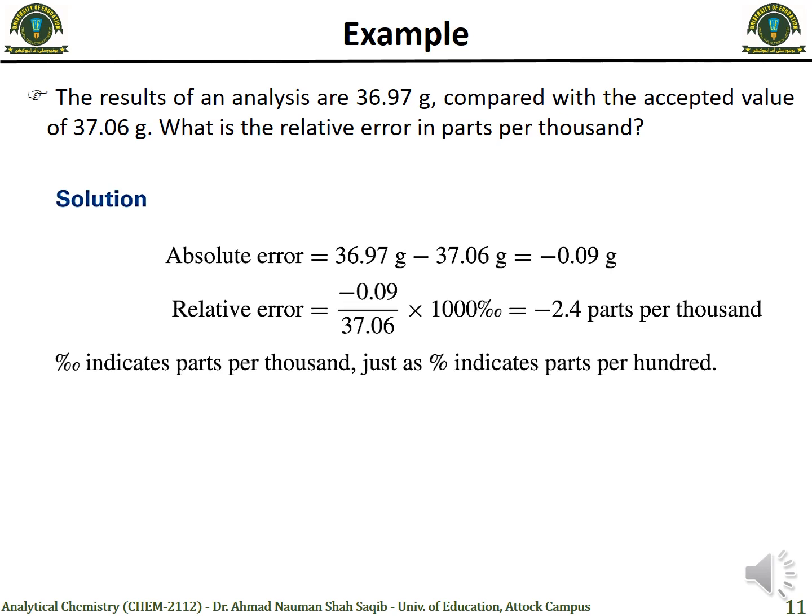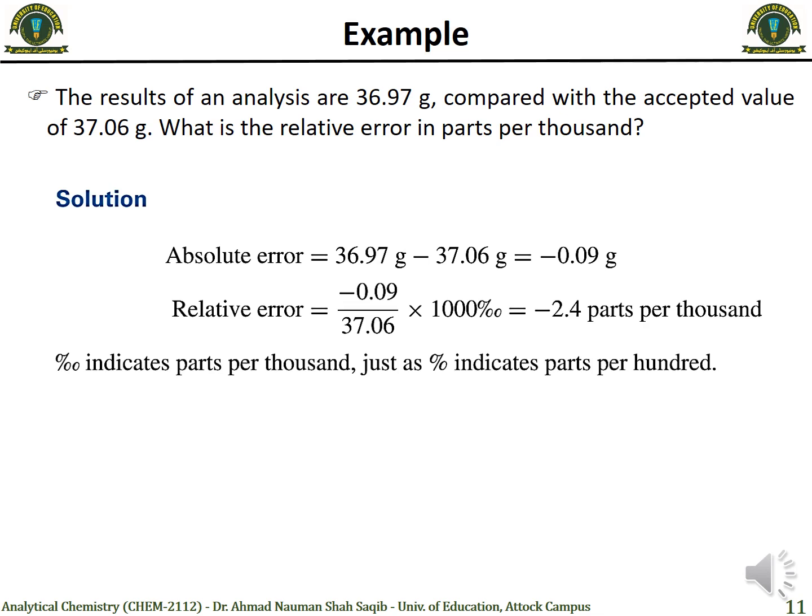First we have to calculate the absolute error, which is the difference between our experimental value and the accepted value. In this case we got 36.97 as the experimental value and the accepted value is 37.06. When we subtract 37.06 gram from 36.97, we get a value of minus 0.09 gram, and that we can call the absolute error in the experiment.